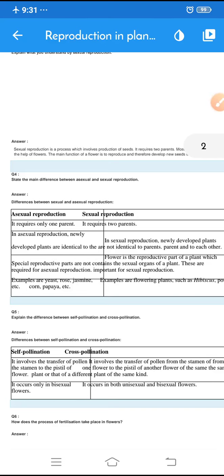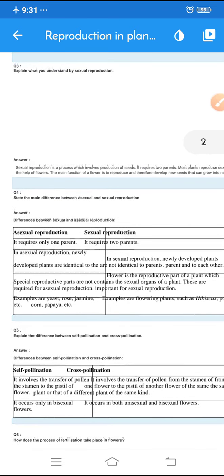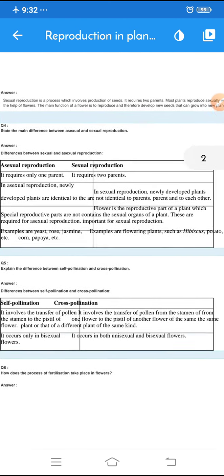Dear students, in the previous class, I was discussing the exercise part of the lesson, reproduction in plants. Question number 1 and question number 2 we have discussed, and let's go for question number 3 in today's class. The question is, explain what you understand by sexual reproduction. So, what do you mean by sexual reproduction in plants?